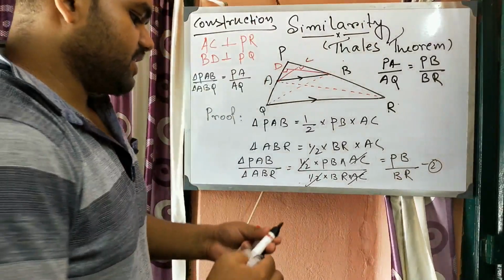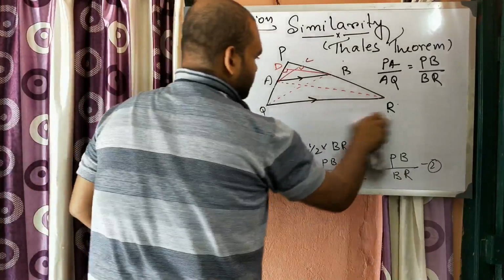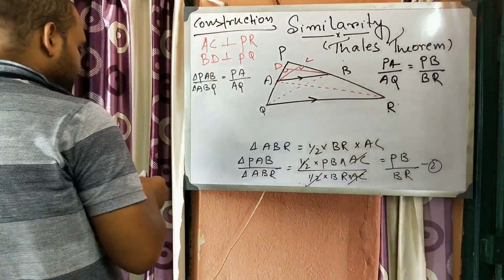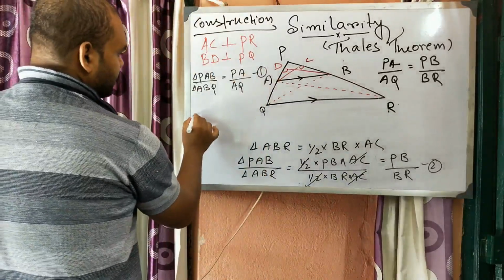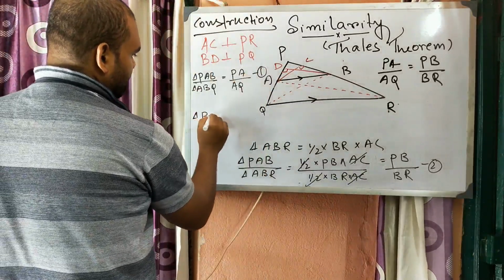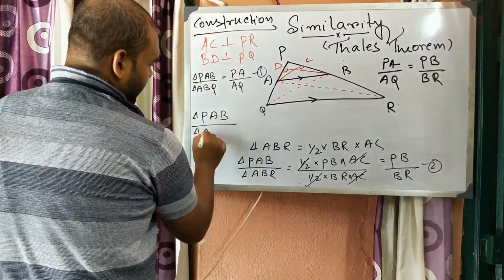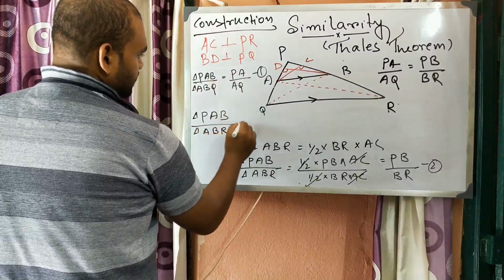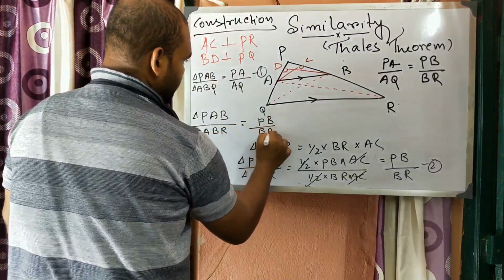Now from equations 1 and 2, let us see what we get. Equation 1 and here equation 2: area of triangle PAB by area of triangle ABR is equal to PB by BR.